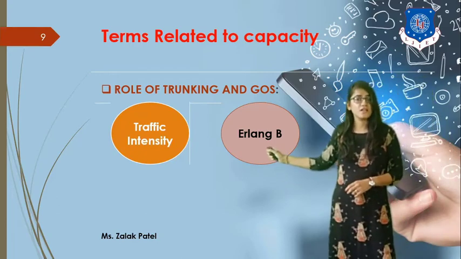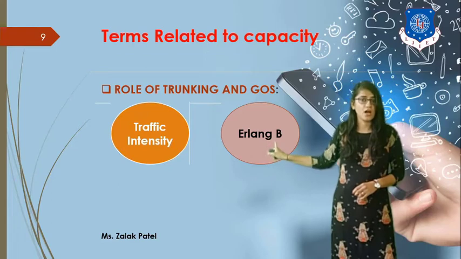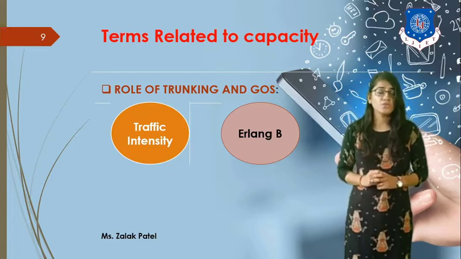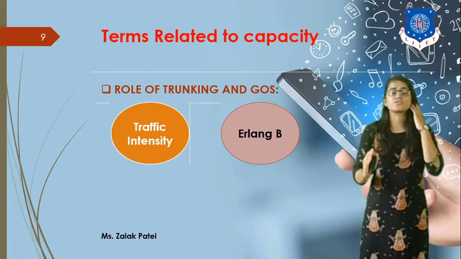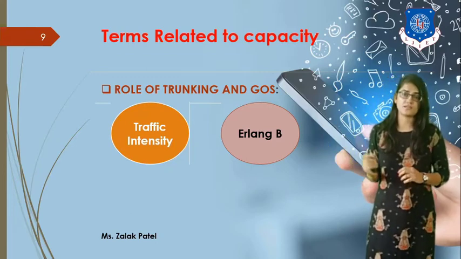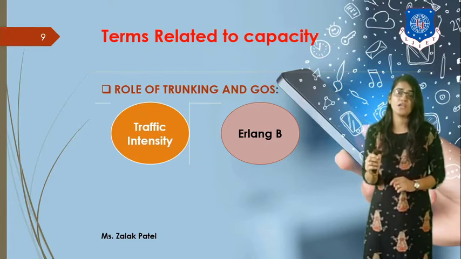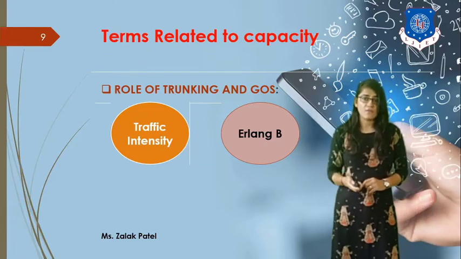For fixed channel assignment, you can relate it with Erlang B. Here B stands for the blocking capability of a particular user or cellular cell. It is associated with the fixed channel assignment technique, meaning it decides the blocking capability of the cellular user. So this is Erlang B.